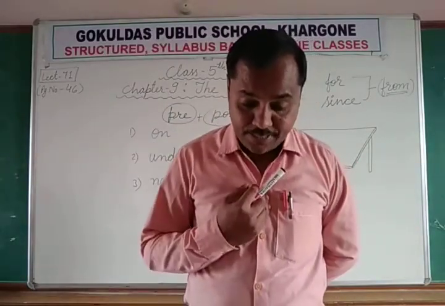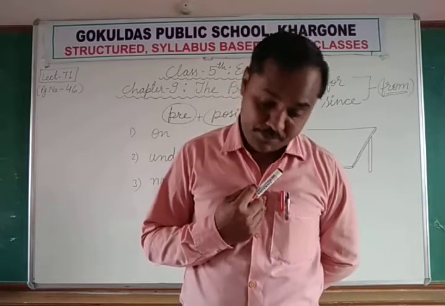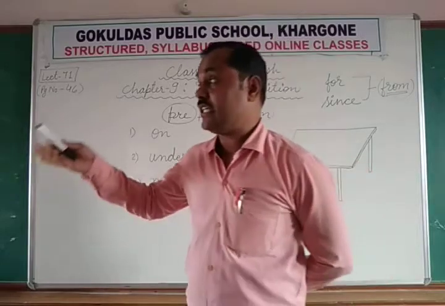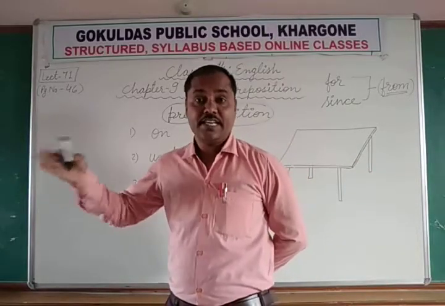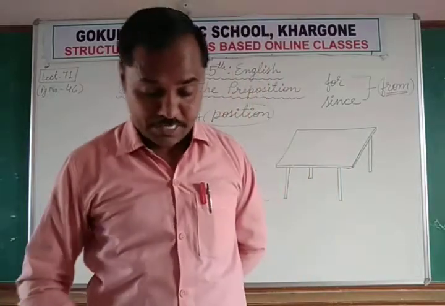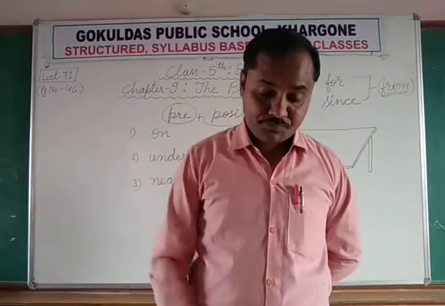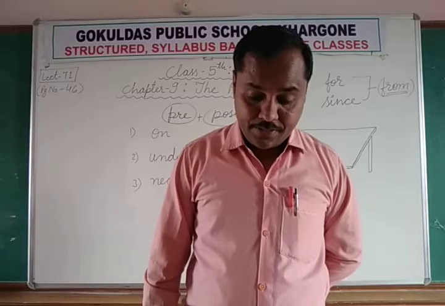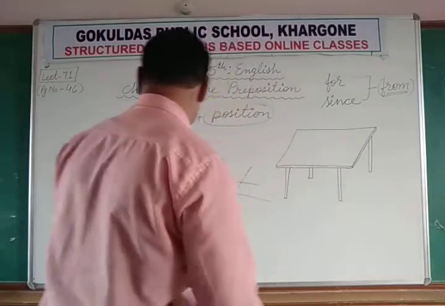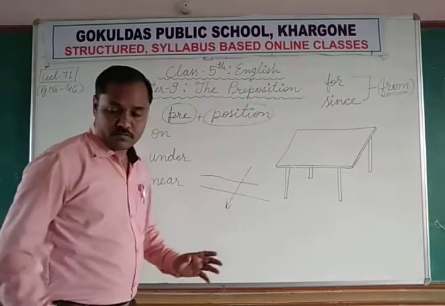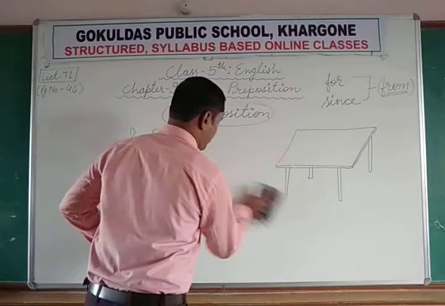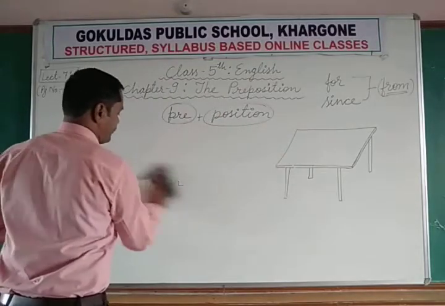So we waited for him. We waited for him until his arrival. Until, जब तक. Until his arrival, जब तक वो आ नहीं गया तब तक हमने उसका वेट किया. Until his arrival. It is 20 minutes to 10. Do you know how to see the clock? How to see the clock or how to calculate the time?